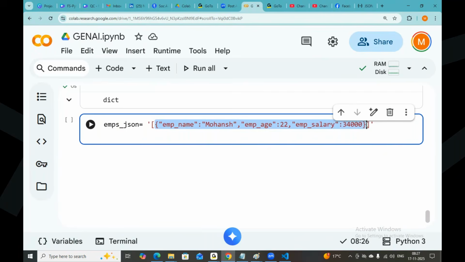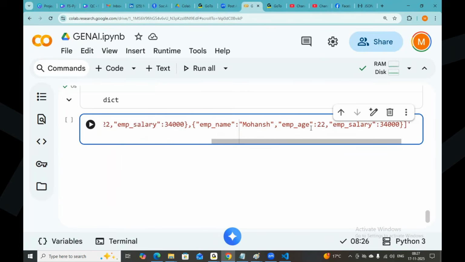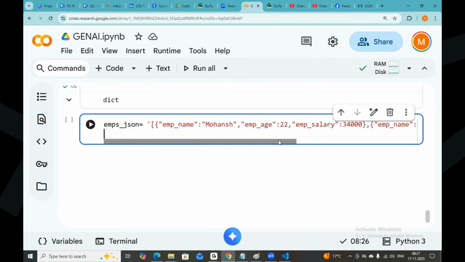Take one more employee. Copy this, comma here. First employee called Mohansh. Second employee called Rohit, 21. Salary 54,000. And the third employee I want to take. A number of employees you can take. That is not an issue. How many employees you want, you can take. That is not a problem.